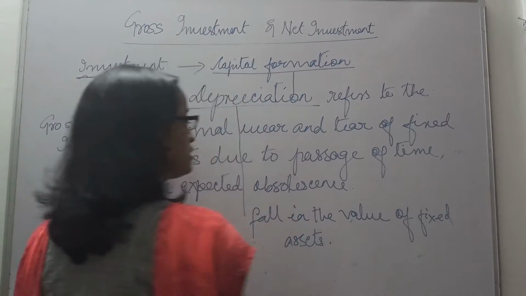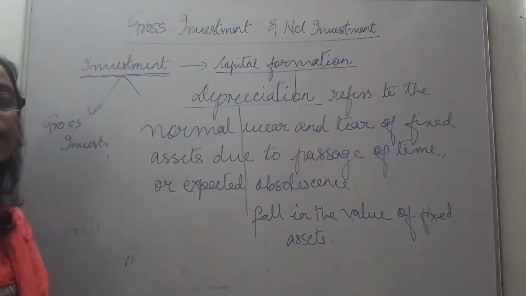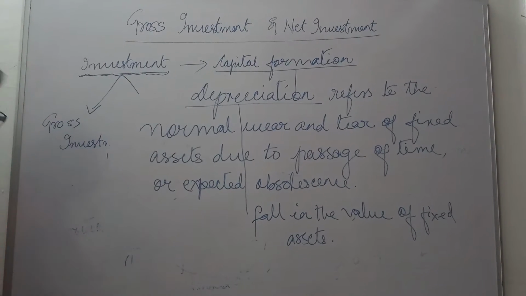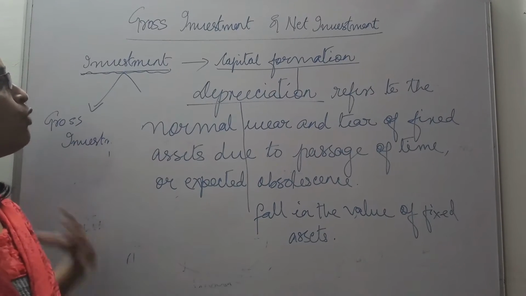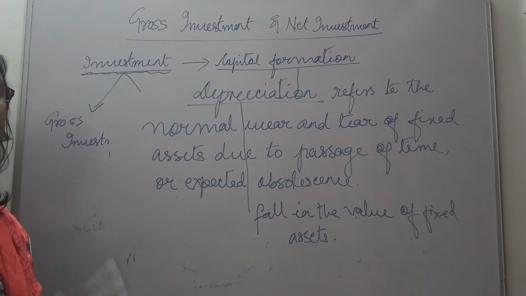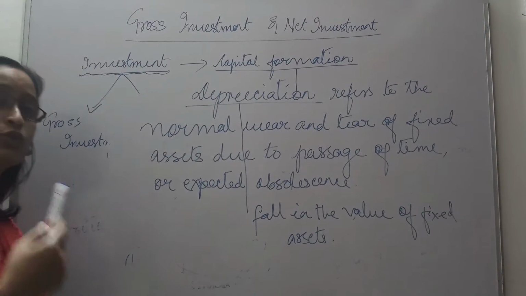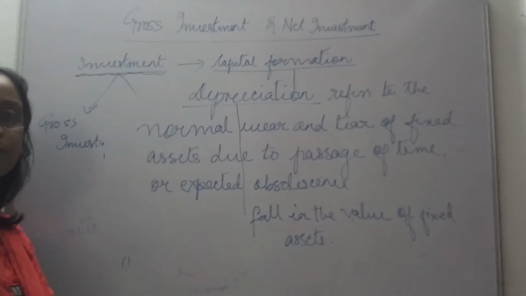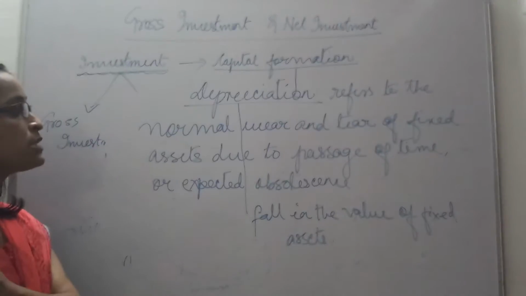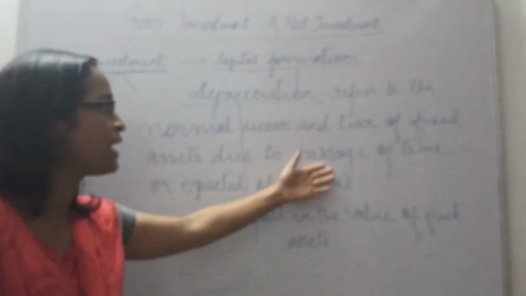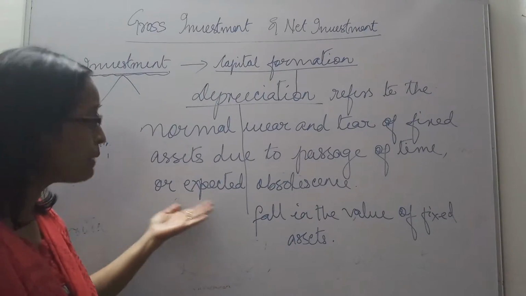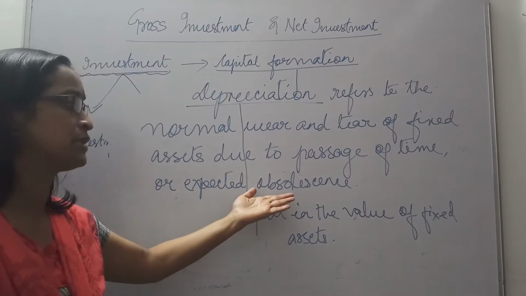Suppose you have purchased a car, you have made an investment in buying a car, and now if you want to sell that car, maybe even after 1 year or 2 years, you never get the same price. Because the fixed assets, due to continuous use, due to passage of time, due to normal wear and tear, and maybe sometimes due to expected obsolescence.